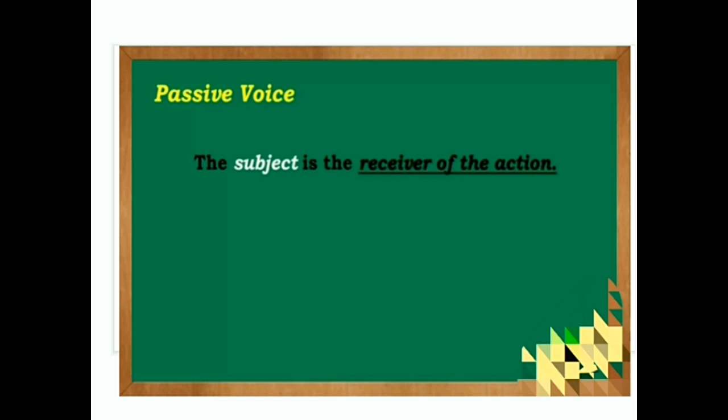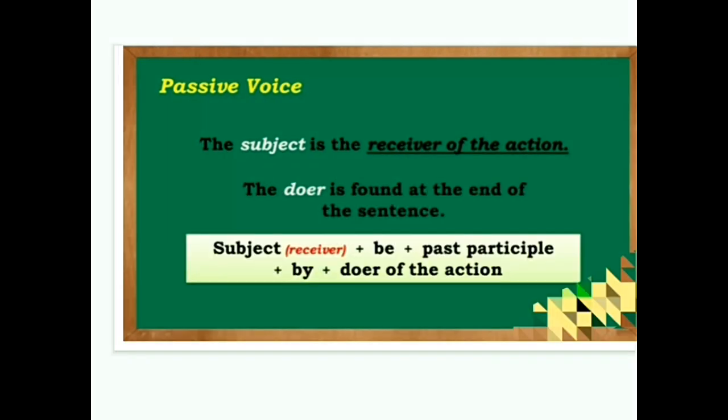The subject is the receiver of the action. So in active voice, the subject is the doer of the action, right? But in passive voice, the receiver of the action is called the subject. So there is a difference between active voice and passive voice. The subject is the receiver of the action. The doer is found at the end of the sentence.